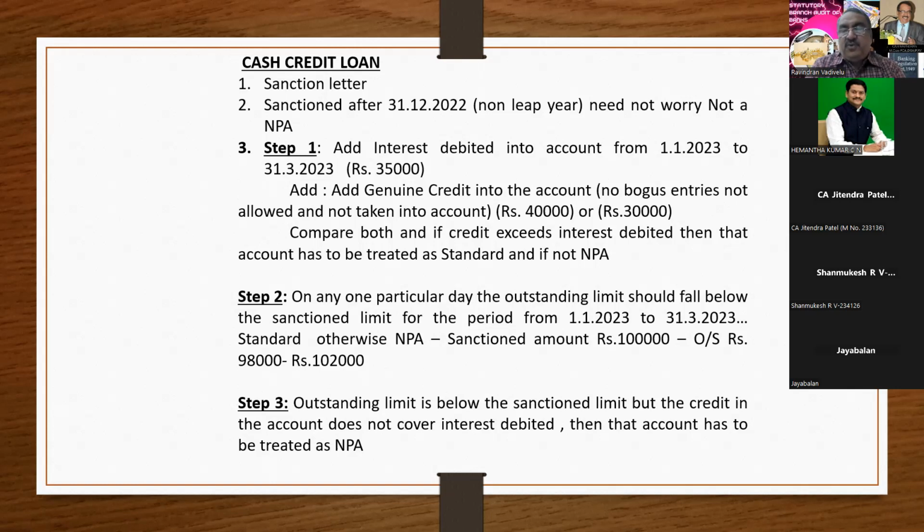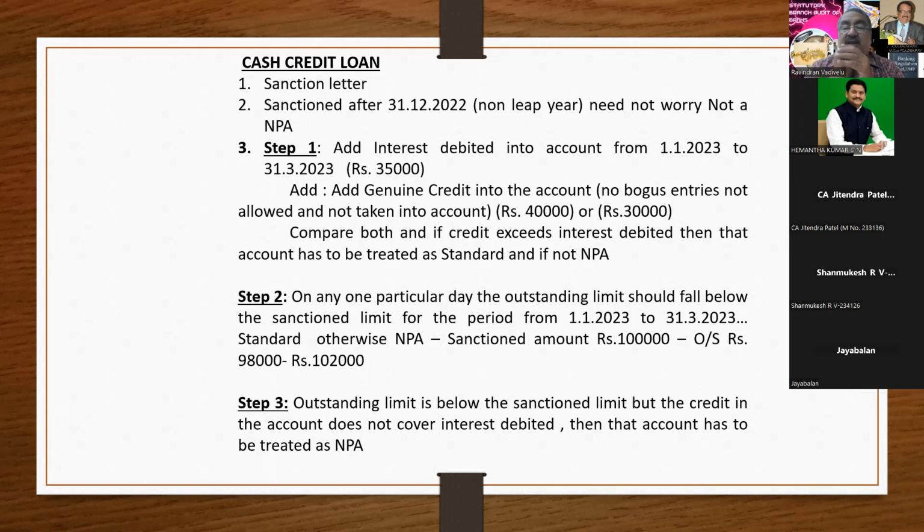Going to step 2, which is related to the outstanding balance. At least on one particular day, the outstanding balance should be below the sanction limit. If the sanction limit is say 10 lakhs, and for the entire quarter the outstanding balance is above 10 lakhs, then that account has to be treated as NPA.